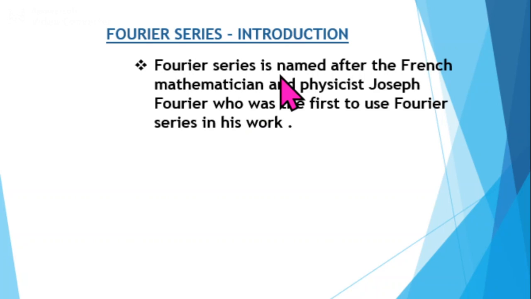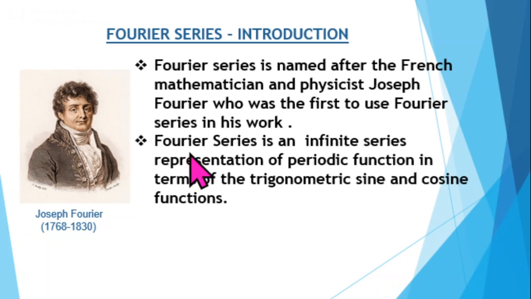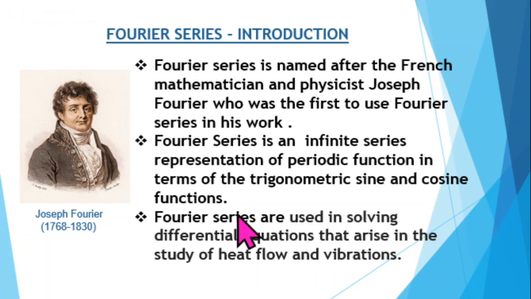The French mathematician and physicist Joseph Fourier first used Fourier series in his work in which he developed the theory of heat conduction. This series had a deep influence in the further development of mathematics. So this series is named after him and called the Fourier series.